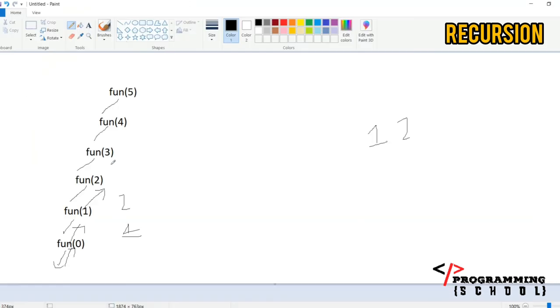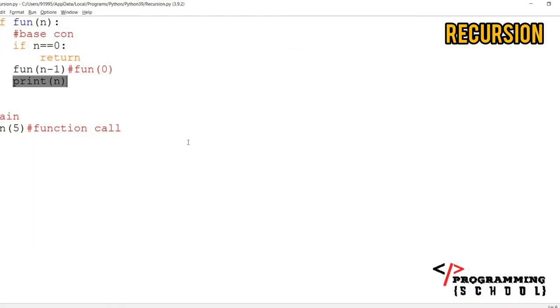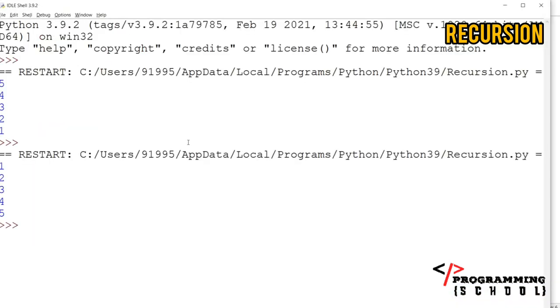After the execution, it is going to print this line. Then it is going back and it is going to print 3, and it is going back and it is going to print 4. It is going back and it is going to print 5. The output is going to be 1 2 3 4 and 5. Just observe here, everyone.